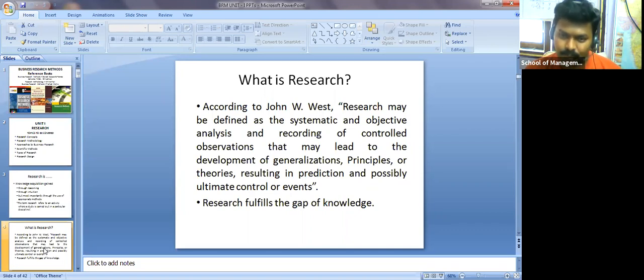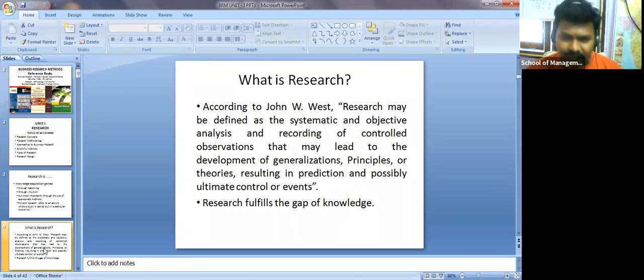What is the objective here? At any cost we need to get a solution for that particular problem. So it will go that way and we will find one particular solution, and that solution should suit the present societal environment. It should address societal problems, or it should give a solution to societal problems.